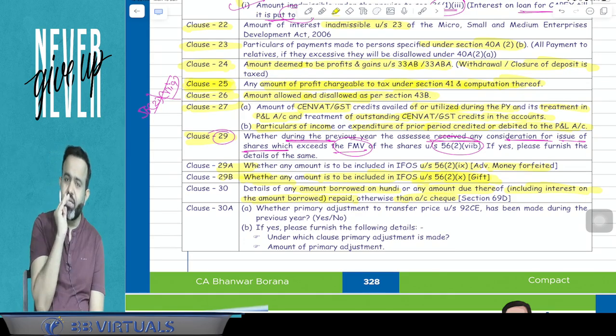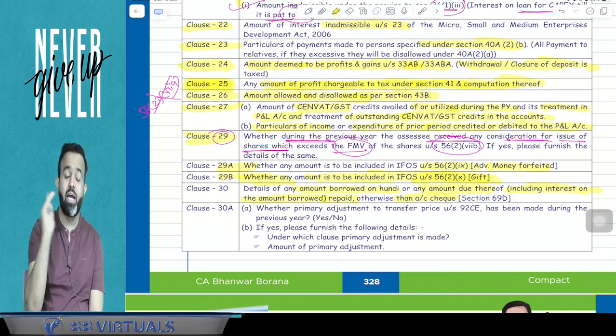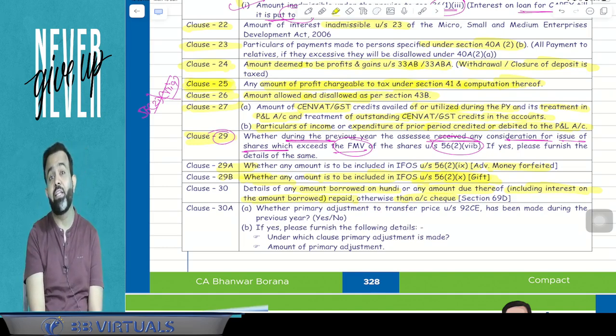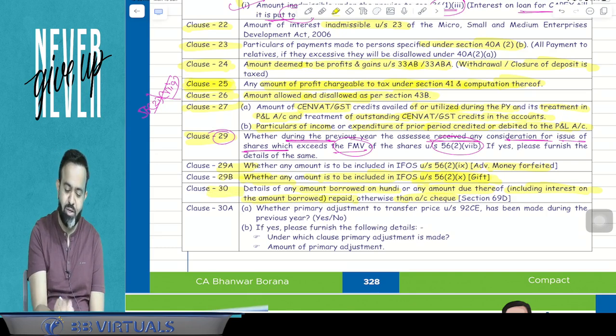So guys, there will be a violation of section 69D, and 69D will be applicable, and this income will be taxable at the rate of 60%. And you know that on 60% there will be a surcharge, health and education cess, and the effective tax rate will be 78%. So that is all about clause number 30.